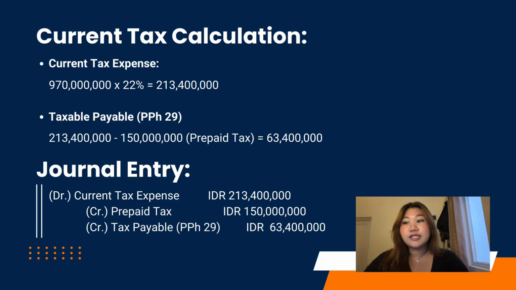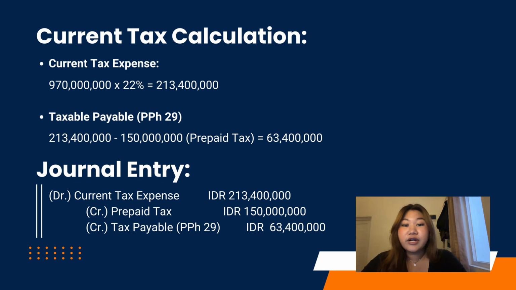First, let's look at the current tax expense. We calculate this by multiplying our taxable income, which is 970 million, with the corporate tax rate of 22%, and the total was 213,400,000. Next, to find our tax payable, we deduct our prepaid tax of 150 million from the tax expense we just calculated. So 230,400,000 minus the 150 million. The total was